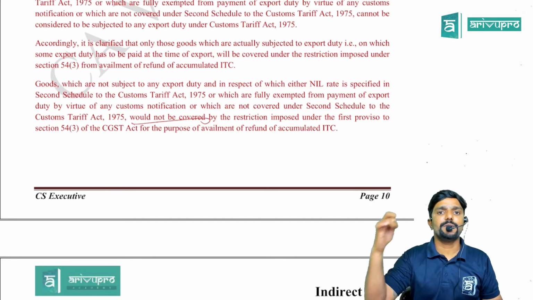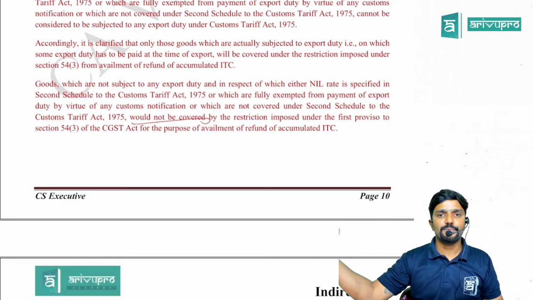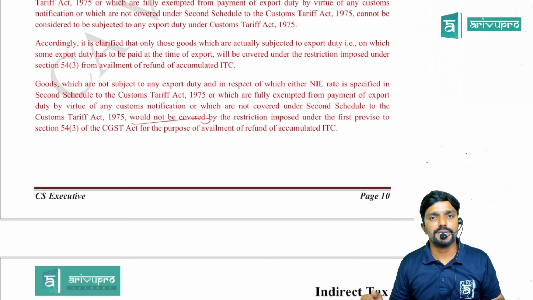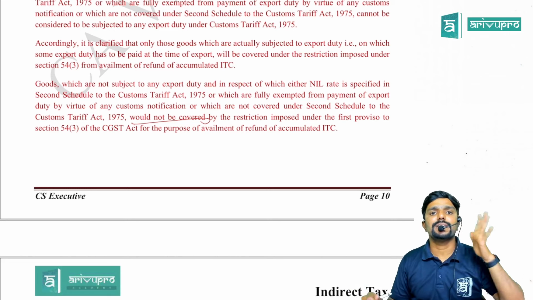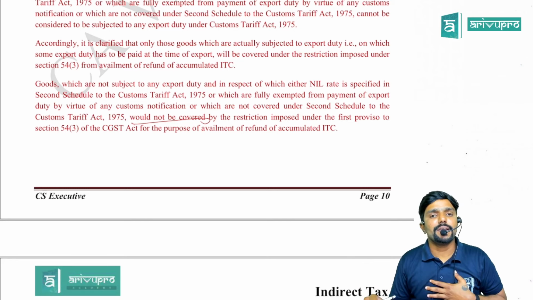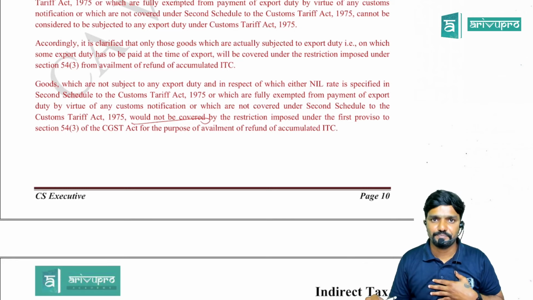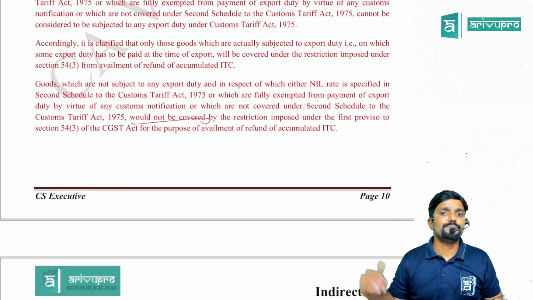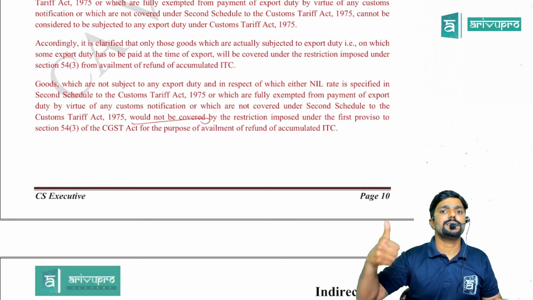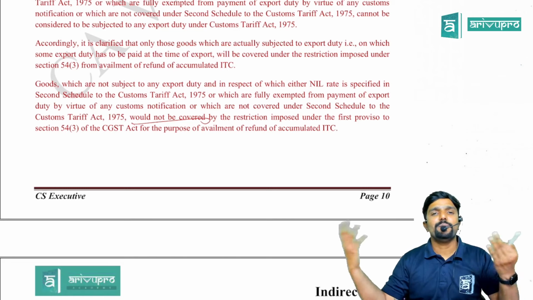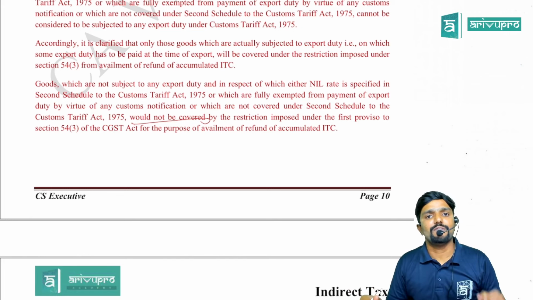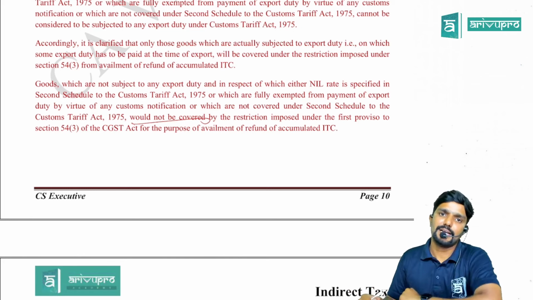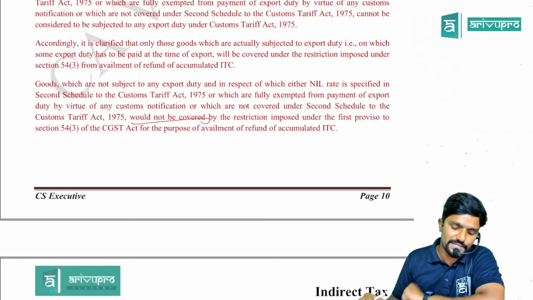Simple, guys. If my outward supply is export, check whether it is subject to export duty. Yes, sir, it is subject to export duty, meaning I have to pay it. Export duty plus IGST I have to pay because it is interstate supply. And on that IGST, whatever I am liable to pay, I can utilize my input tax credit. So can I get a refund of unutilized ITC? No, I cannot. Next, sir, I am doing export. My outward supply is export, but it is exempt from export duty, or it is nil rate. In that case, I won't be paying any tax on my exports. In that scenario, I can claim the refund of unutilized input tax credit, guys. Is that clear? Yes.